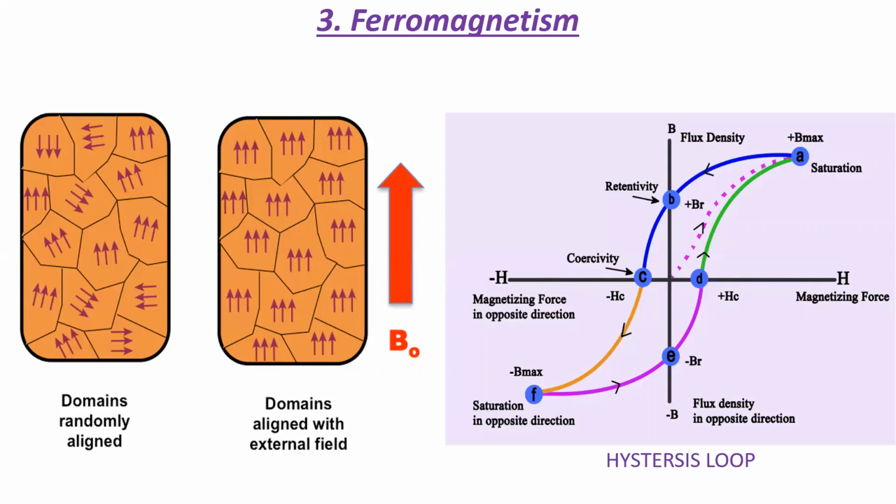Ferromagnetism. Ferromagnetism is a property which is attributed to two quantum mechanical effects, namely spin and Pauli exclusion principle. Let's talk about spin. We know that the intrinsic spin angular momentum of an electron has a magnetic dipole moment associated with it. This dipole moment creates a dipole field.